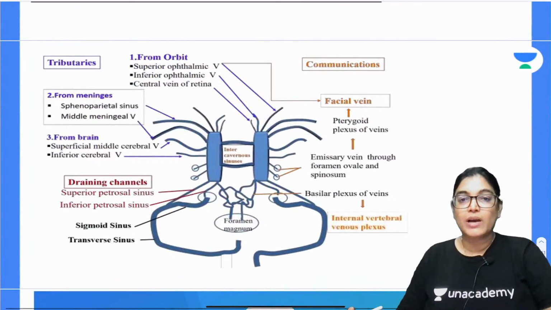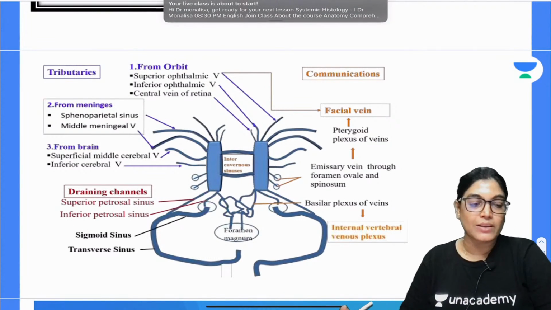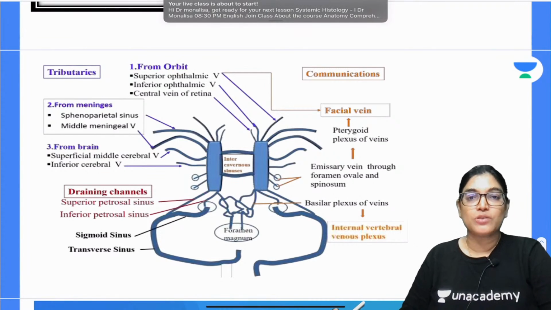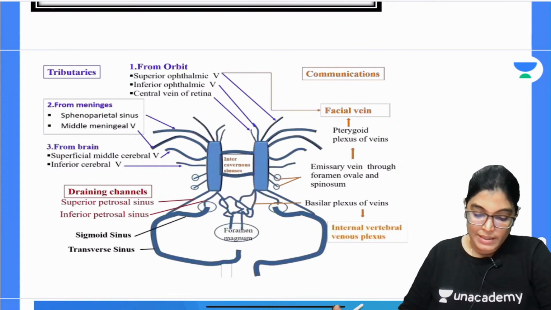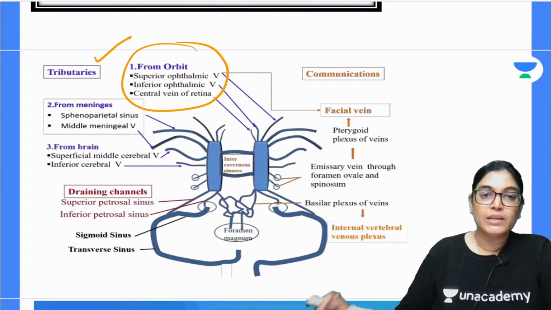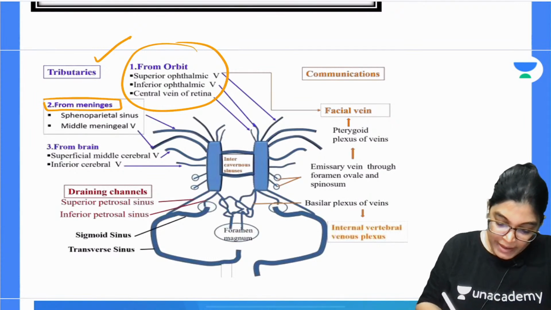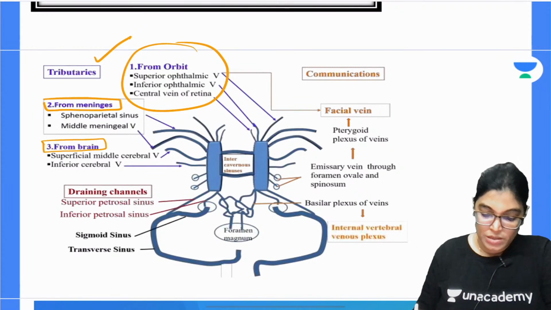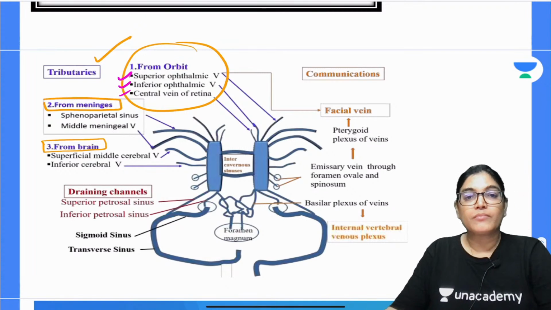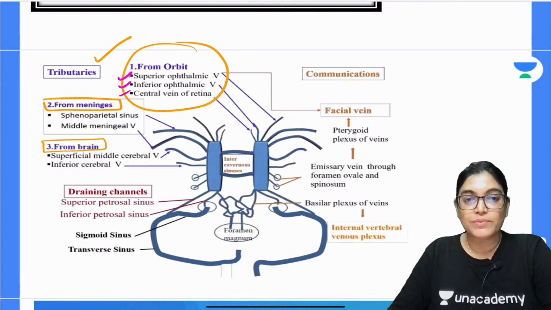Now, my dear aspirants, I would also like to share this image with you, where you can clearly see the tributaries and communications of the cavernous sinus. Tributaries are from three sources: from the orbit, from the meninges and from the brain. From the orbit, the sources are three veins: superior ophthalmic vein, inferior ophthalmic vein and central vein of the retina.